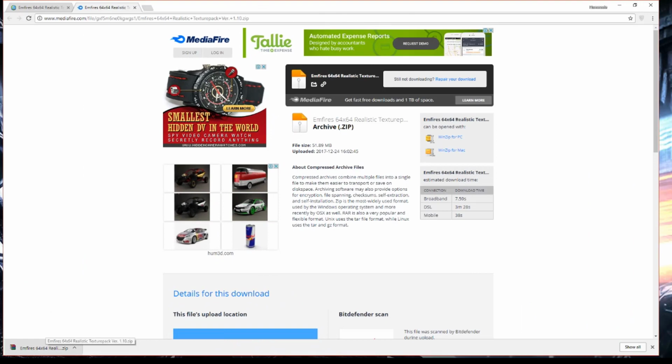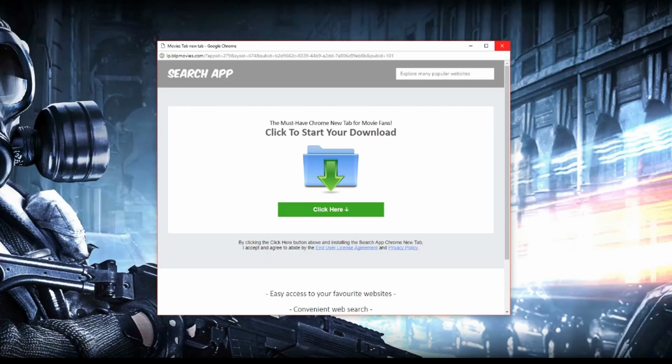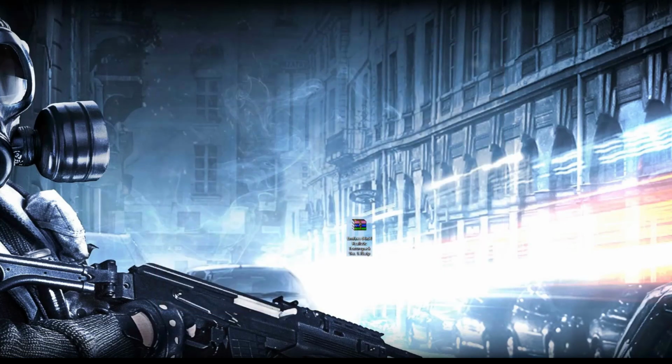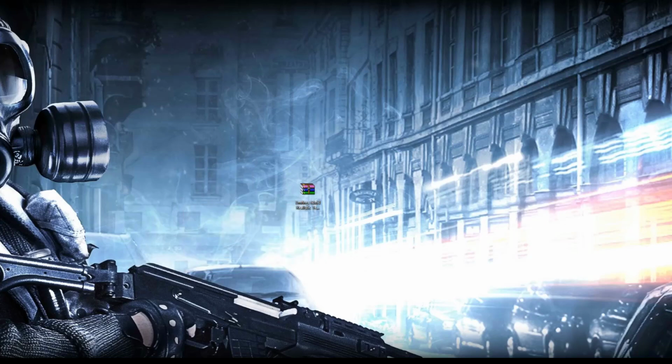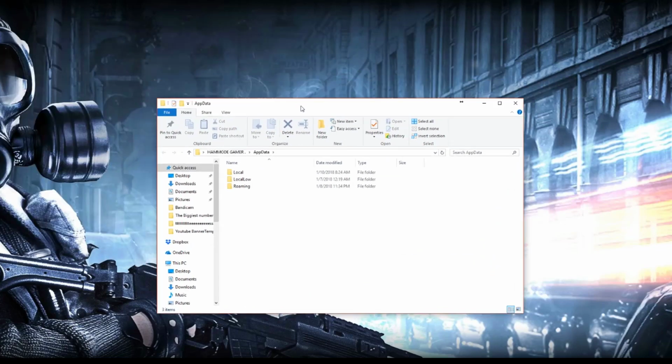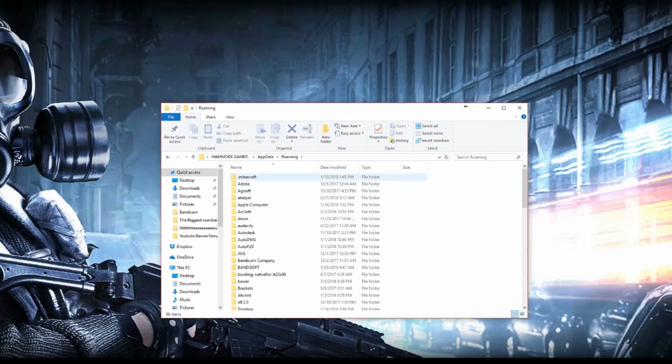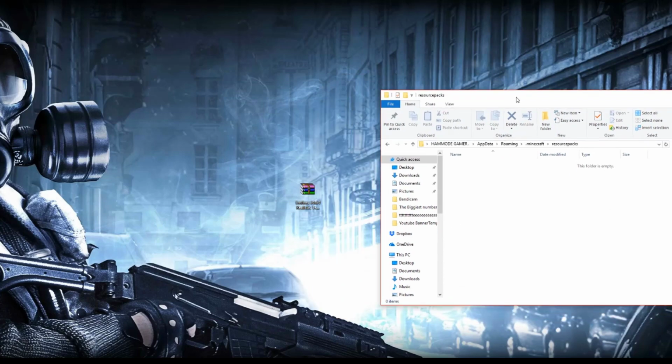After the file finished downloading, drag it to the desktop. Let me close this app, and here's the file. Hit the Windows button and the R button, and this window will pop up. Type here app data, and you go to the .minecraft folder and the resource packs folder and drag this file to here.